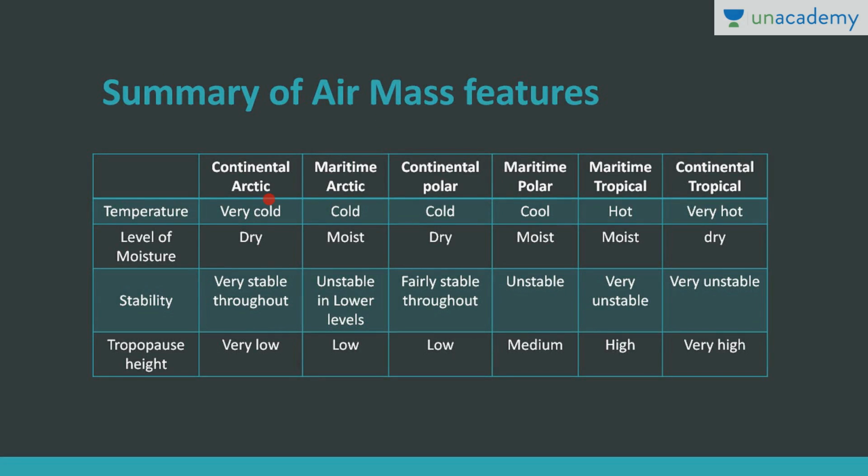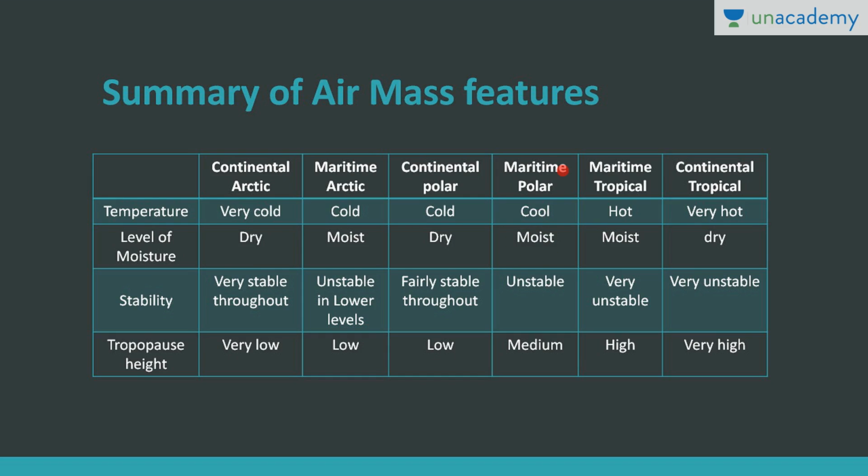Just the gist of the characteristics of different air masses. Continental arctic will be very cold, dry, stable throughout, and the tropopause height is very low. Maritime arctic will be cold, moist, unstable in lower levels, and the height will be low. Continental polar is cold, dry, stable throughout, and the height is low. Maritime polar is cool, it's not cold, it's cool.